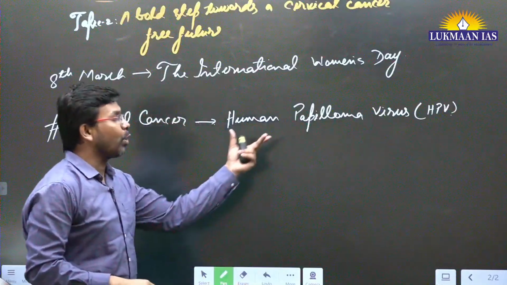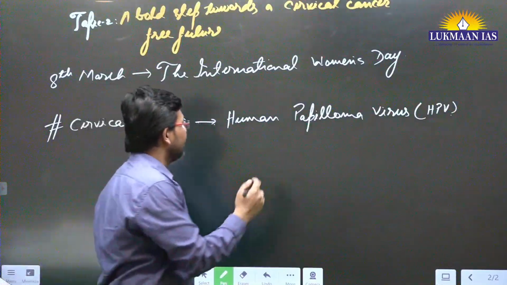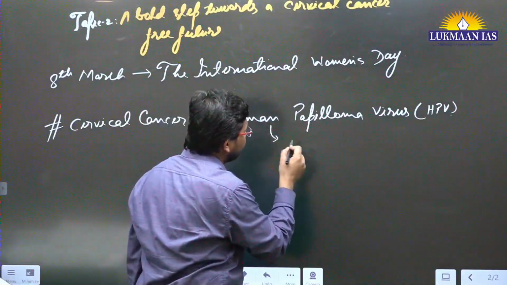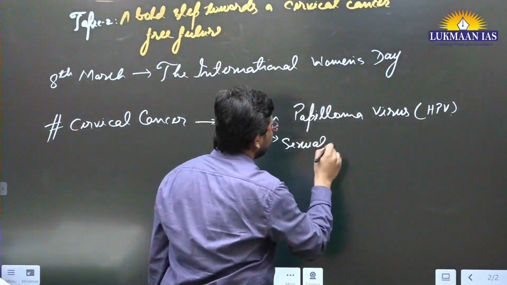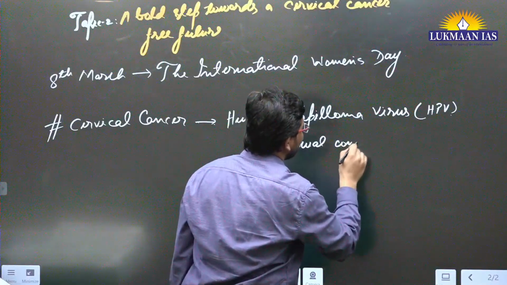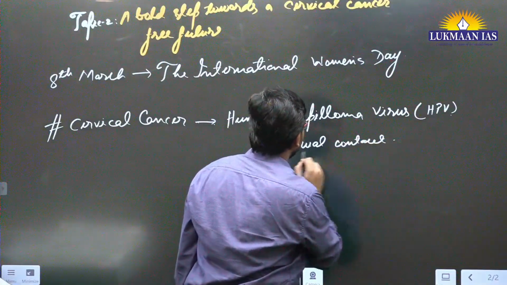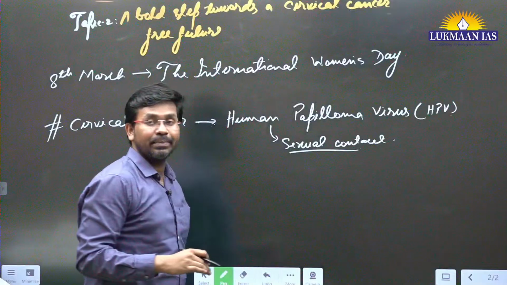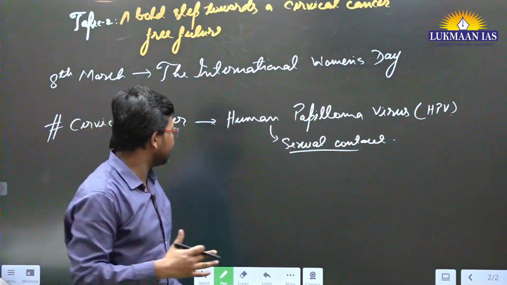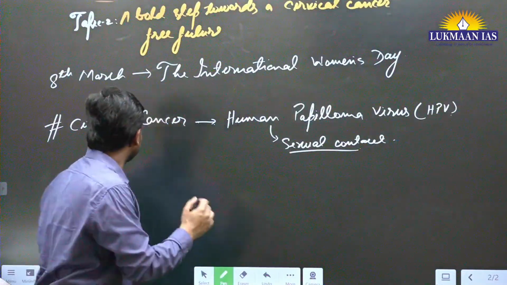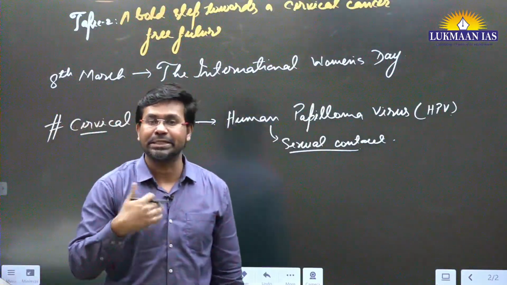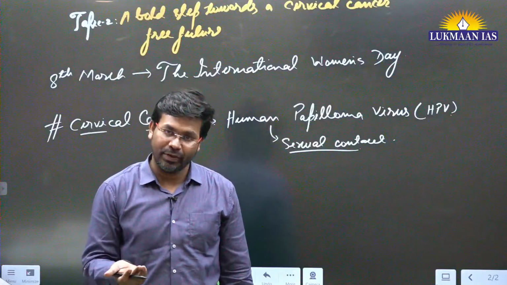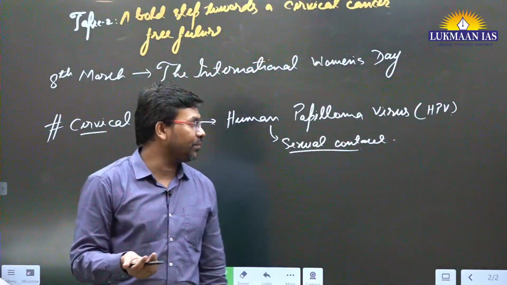Now, how does human papilloma virus transmit to women? It may transmit through sexual contact, or sexual intercourse. That's the thing. So human papilloma virus is something that is treatable. It's not the case that if a woman is affected by cervical cancer, she cannot get treated. There are treatment regimes, treatment plans that are available. And what kind of treatment plans are available?